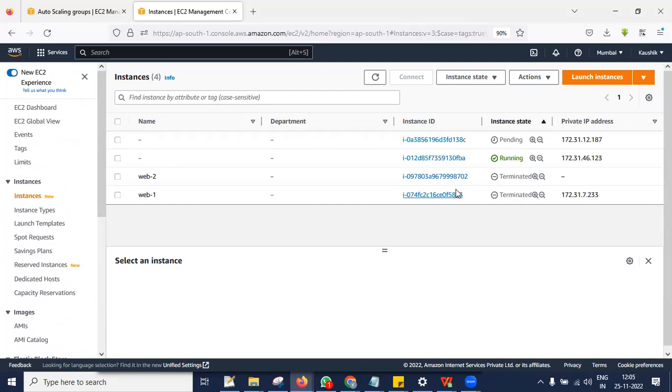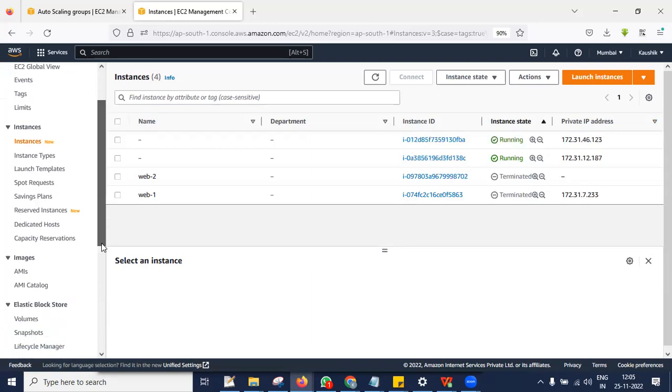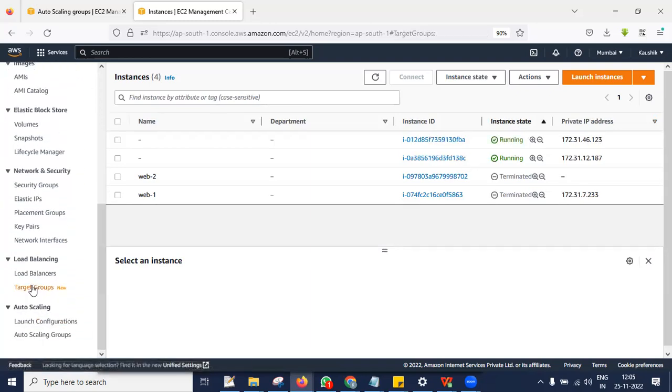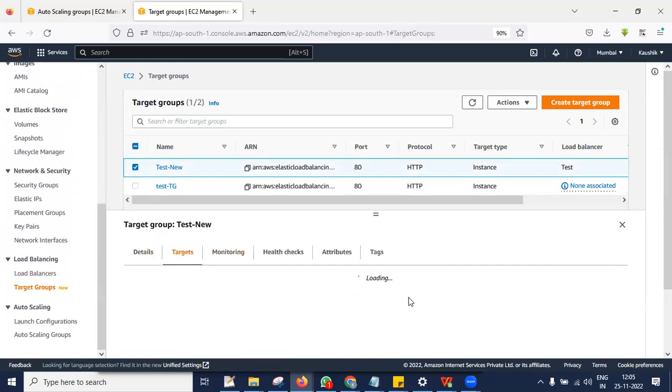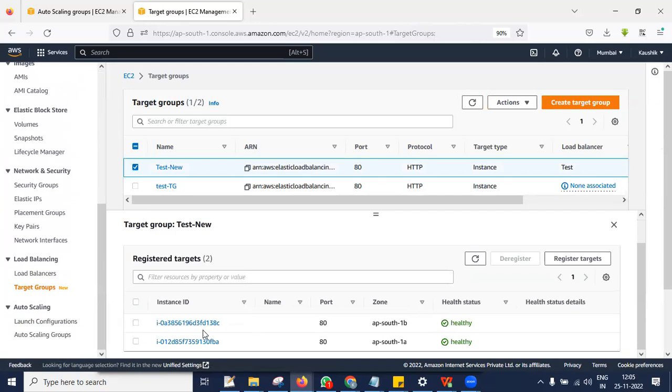It has created two because previously I have deleted everything, right? You can see two instances were created from the auto scaling group, 8C and BA, and these two should be attached to my target group also. You see here, 8C and BA, even it is attached as well.